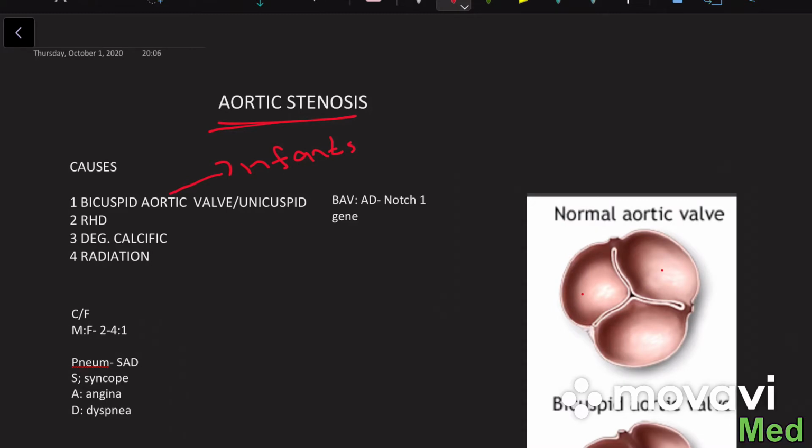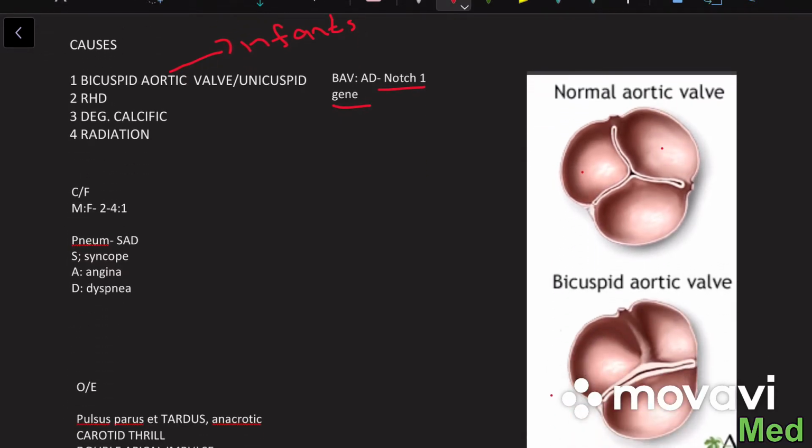is believed that this defect is due to mutation in the Notch1 gene. Here you can see in normal individuals there are three cusps for the aortic valve, which means the normal aortic valve is a tricuspid valve. But due to the defect in the Notch1 gene, there is a congenital fusion of the two cusps of the aortic valve, and this can lead to aortic stenosis.